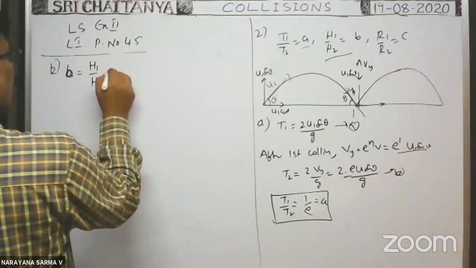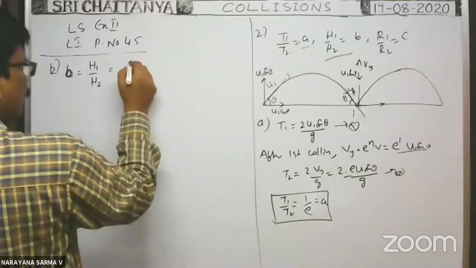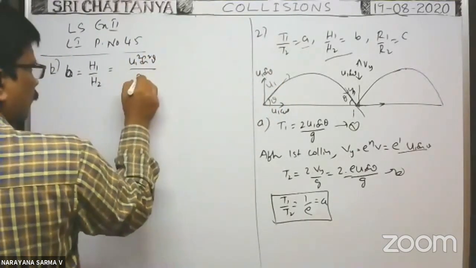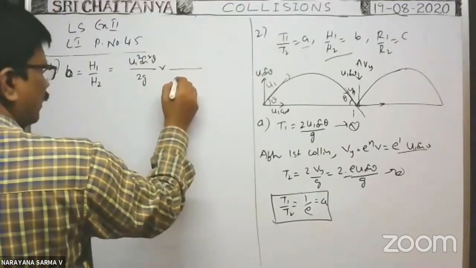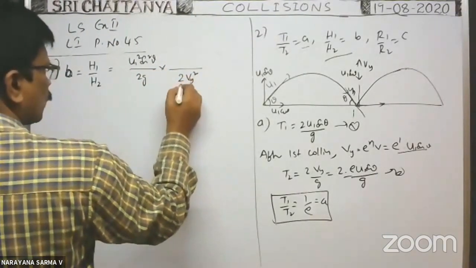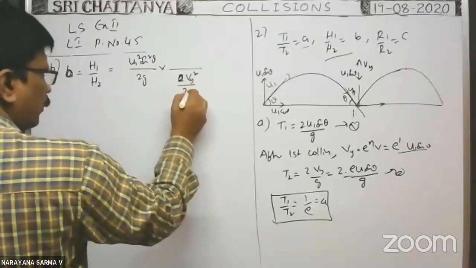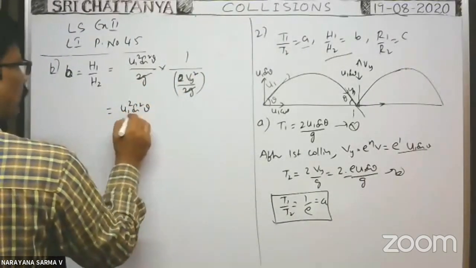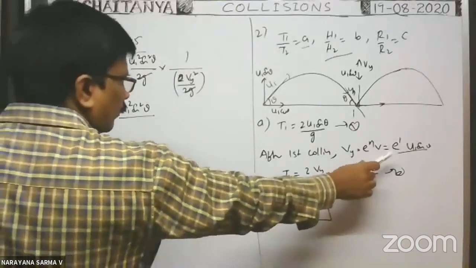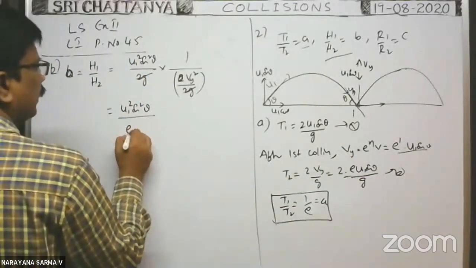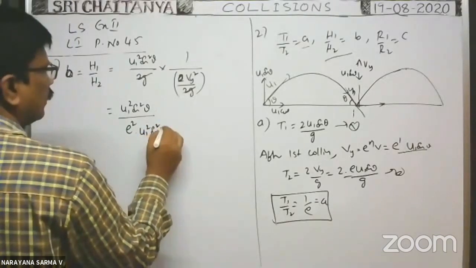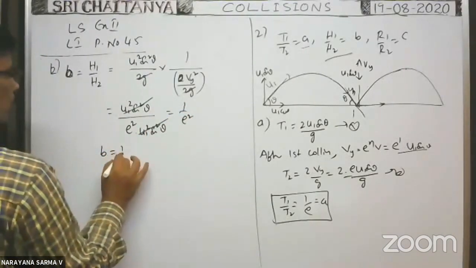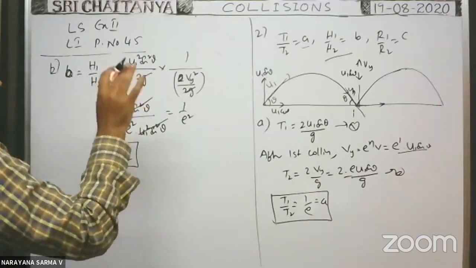What about H1 and H2? Before the first collision, the maximum height reached is the square of the vertical component of velocity by 2g, that is U1 square sin square theta by 2g. After collision, the maximum height is Vy square by 2g. The 2g cancels, so we get U1 square sin square theta by Vy square. Vy square means E square into U1 square sin square theta. U1 square sin square theta cancels, so we get 1 by E square. Therefore, B is equal to 1 by E square. This is the ratio between the maximum heights reached.